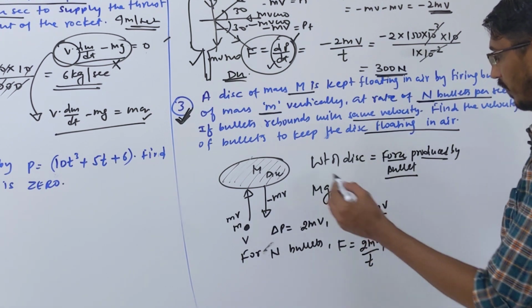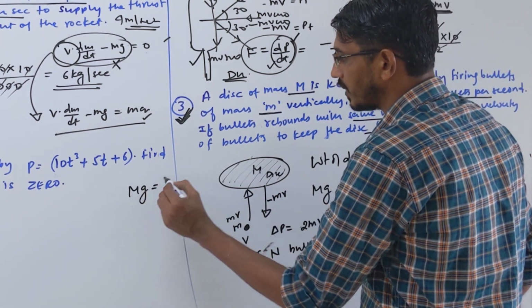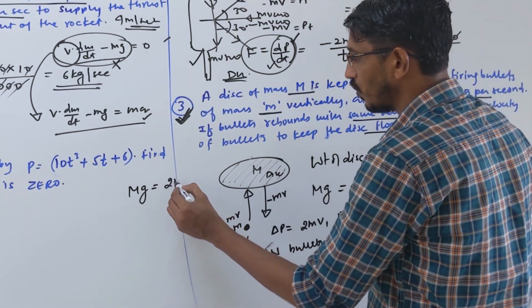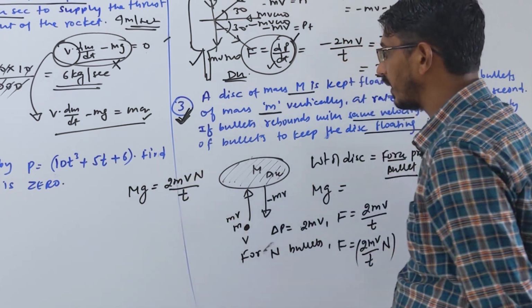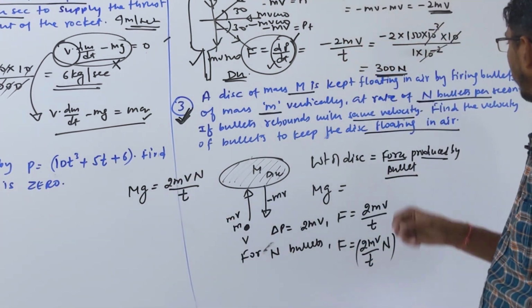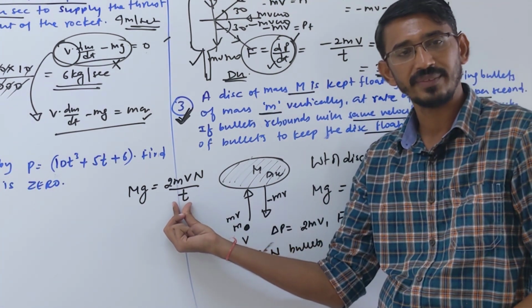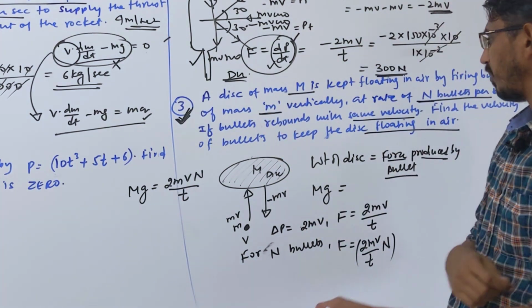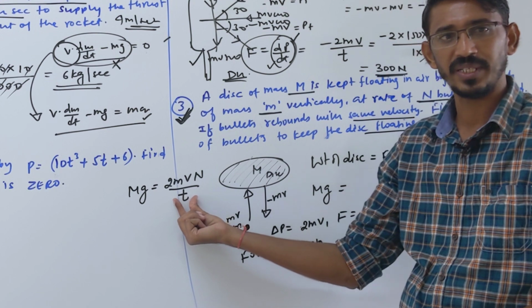Okay. So now we have to equate this. I should write mg, the weight of this disc, is equal to the force produced by these bullets, which is 2mvn by t, correct. Also, if you listen carefully, the bullets are given per second, so time is 1 second. So you can put 1 here, but this time could be anything. If they say that n bullets are fired per minute, write your time here as a minute, meaning 60 seconds.